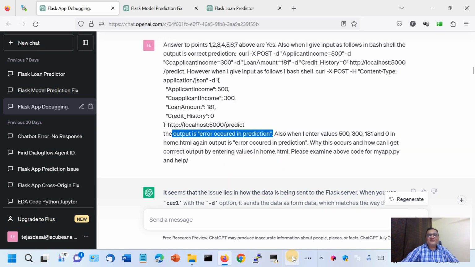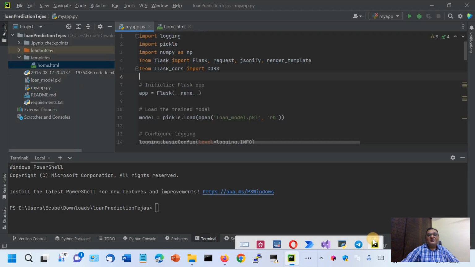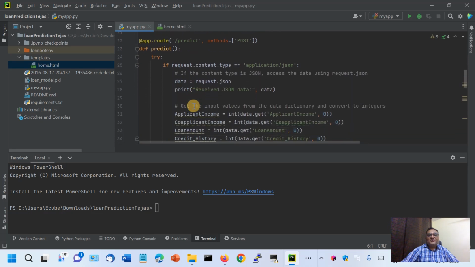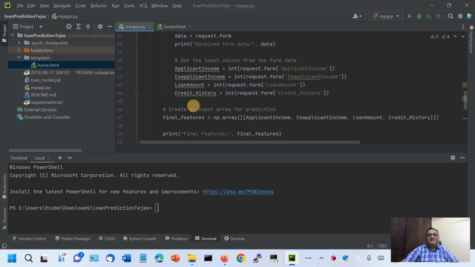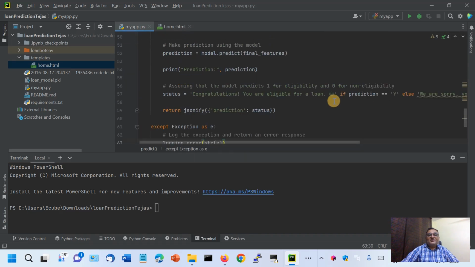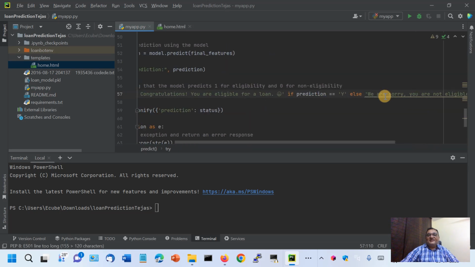So if I show you the myapp.py code, there can be three outputs. One is loan is accepted, one is you are not eligible for loan: congratulations, you are eligible for loan, or we are sorry, you are not eligible for loan.